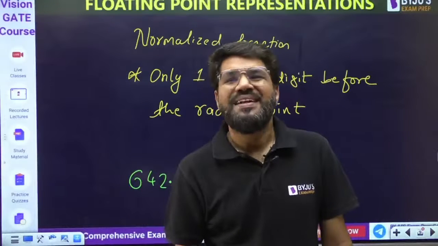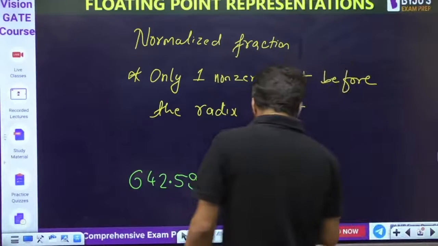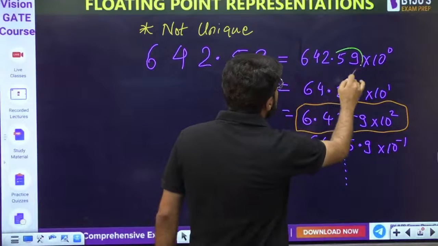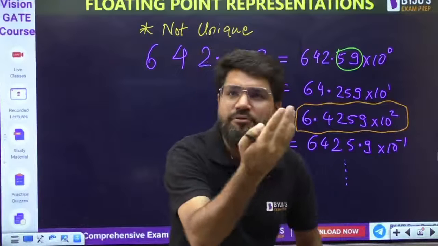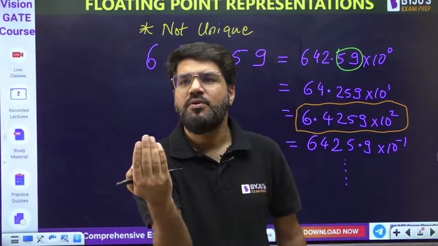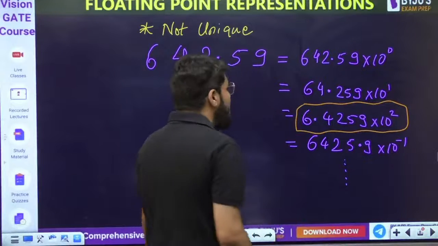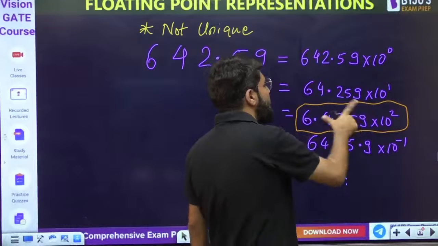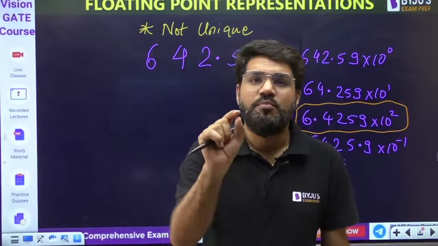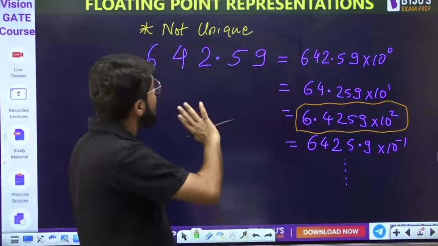Okay, this is one standardization. I have normalized it. But now 6.4259, in different fractions, there are different fractional parts. First I told you how many digits will be there before the fractional point. I told you, let's take only one digit before the fractional point. Similarly, let us also fix the number of digits after the fractional point.